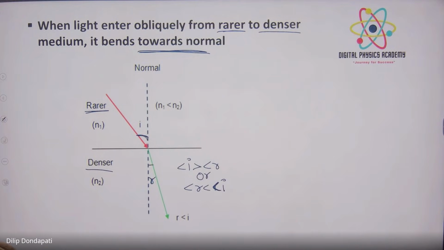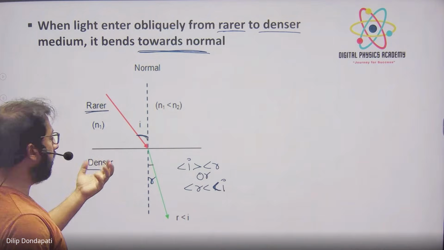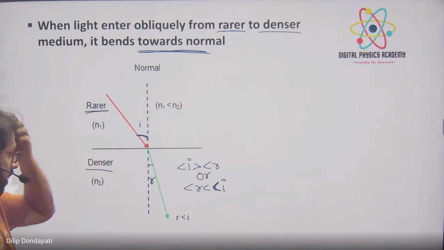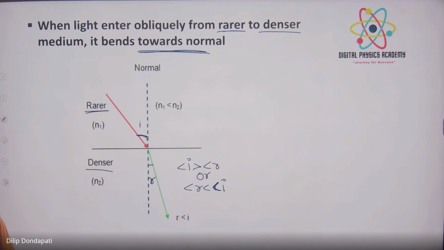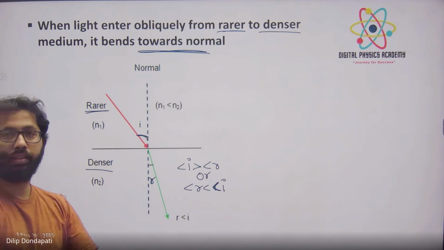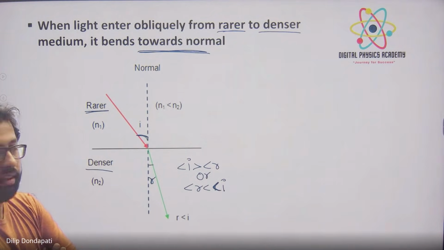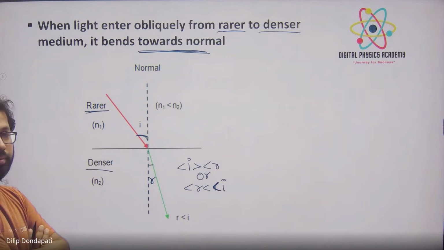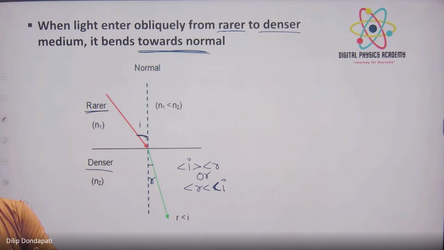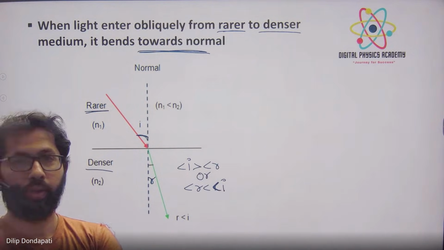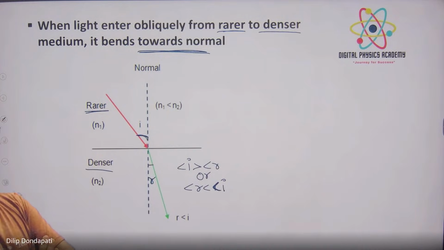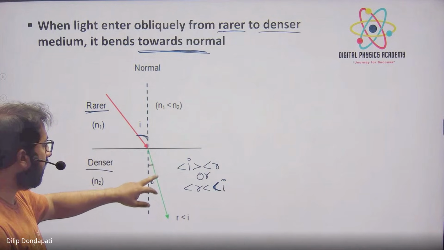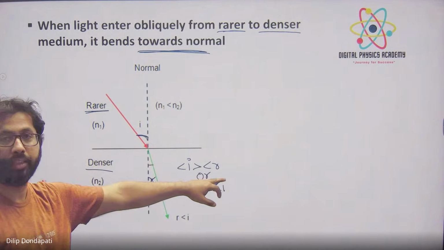How to prove that one? How to prove that angle r is less than angle i, or angle i is greater than angle r? Sir, should we draw a diagram as well? Yeah, diagram draw कर लो. But proof मालूम है किसी को? एक्सपेरिमेंटल दिख रहा है आपको, ठीक है? Sir, prove what? How the angle i and angle r is greater बोल के कैसे पता चलेगा?